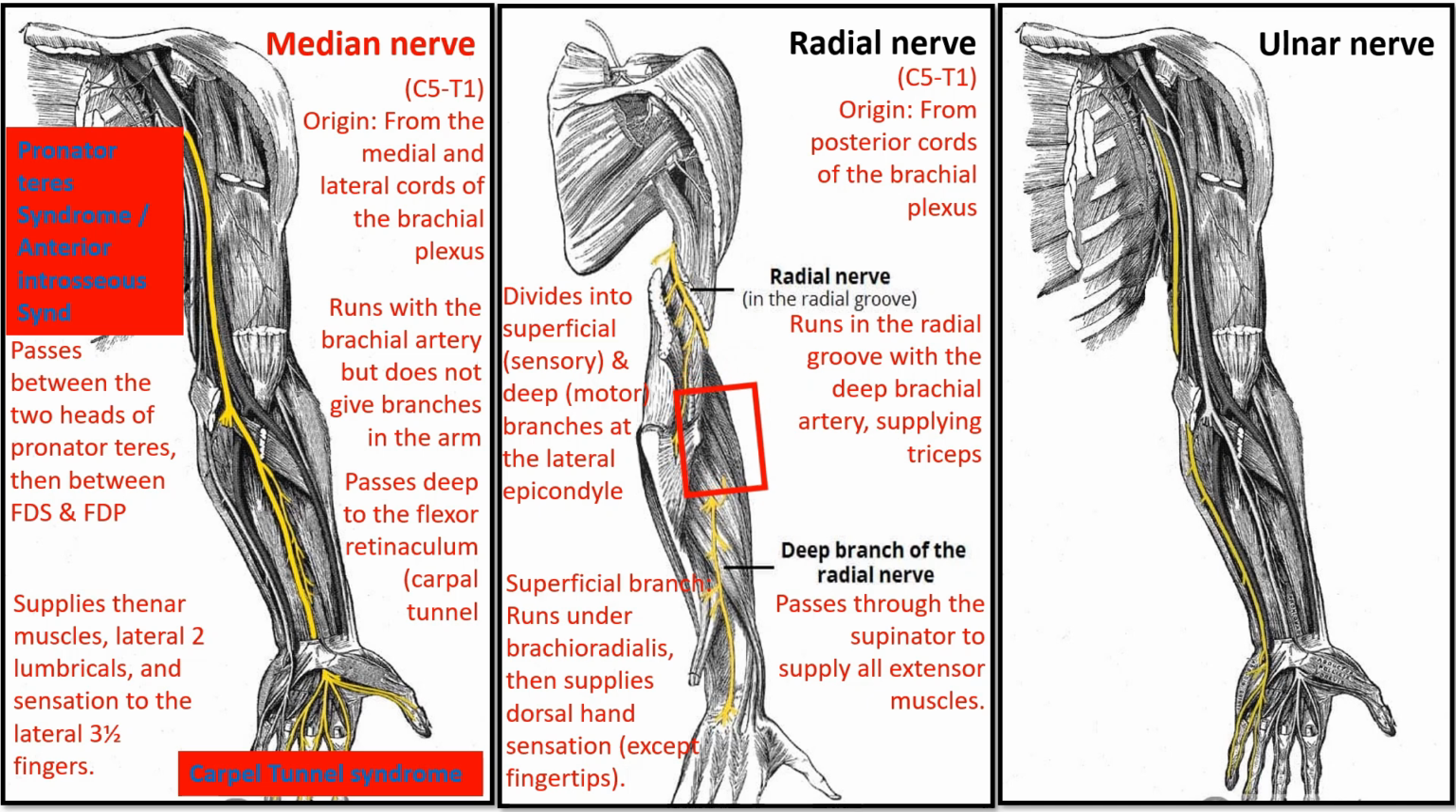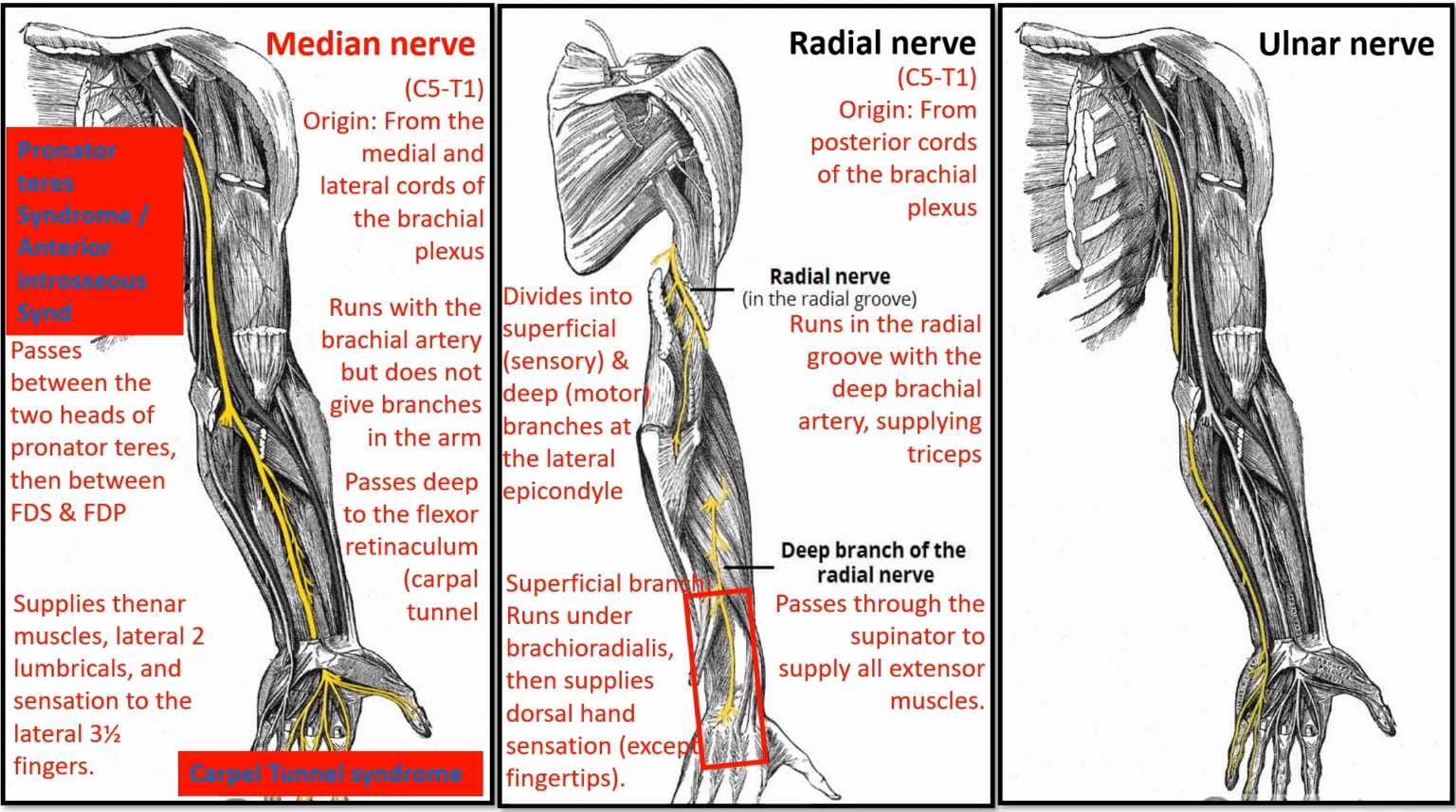At the lateral epicondyle of the humerus, it divides into a deep motor branch and a superficial sensory branch. The deep branch, known as the posterior interosseous nerve, passes through the supinator muscle to supply all extensor muscles of the forearm. The superficial branch runs beneath the brachioradialis muscle and provides sensory innervation to the dorsal aspect of the